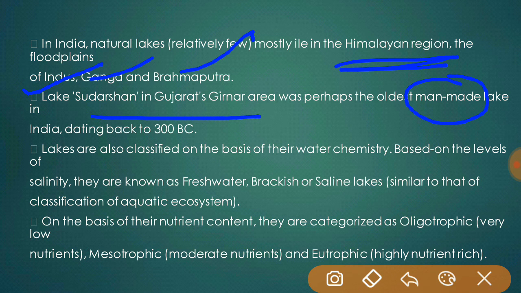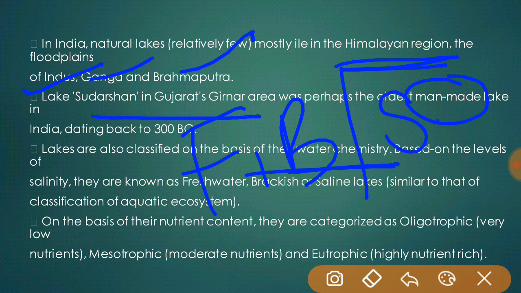Lakes are classified on the basis of their water chemistry, and based on the level of salinity they are classified into freshwater, brackish, and saline lakes.